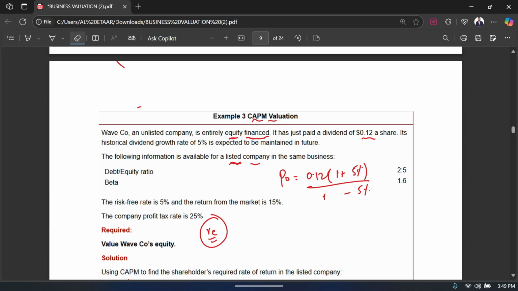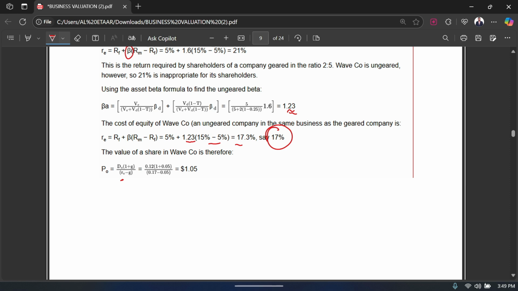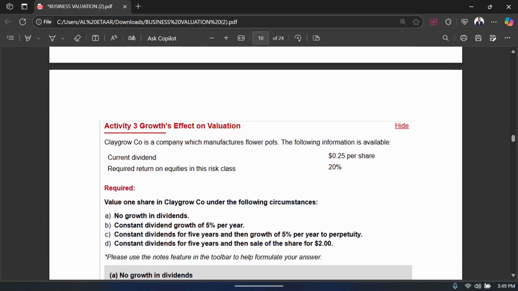So I'm going to come over here and substitute 0.17 in place of RE, and that's how I'm going to get my P naught. That's exactly what they have done over here. Look, exactly the same working that I did, and they got P naught as 1.05. Okay, so that's how you solve your question. I hope that is clear.